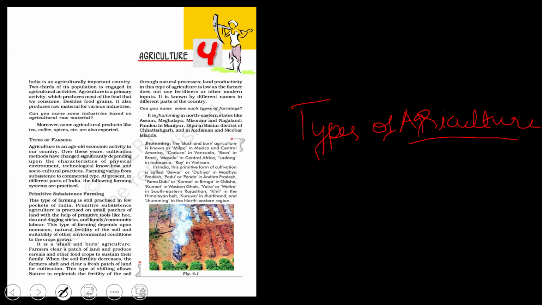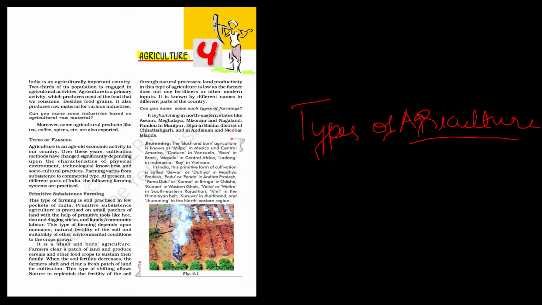In the next class, I would be coming with commercial farming, which is the next topic. So we are going to first finish agriculture, what is agriculture and all the things. So let's start with what is agriculture. Okay, so agriculture, this word, what is agri? Agri is nothing but farming.